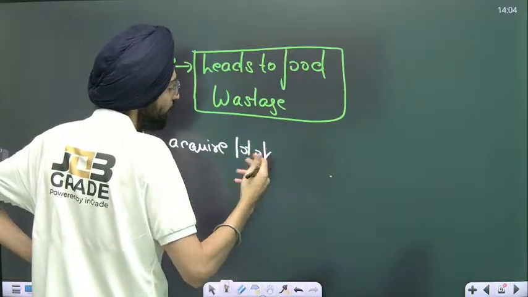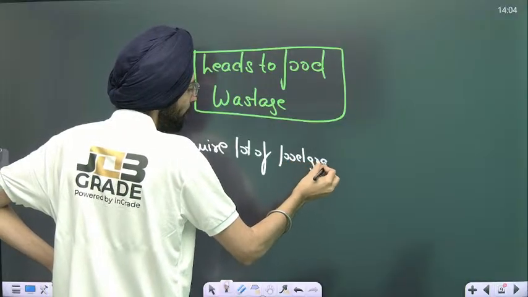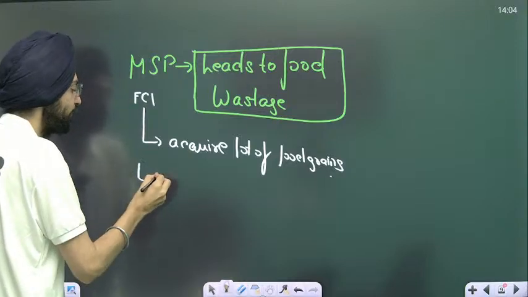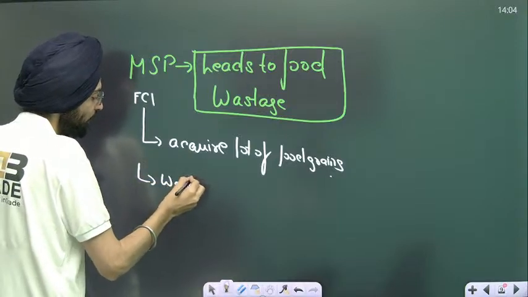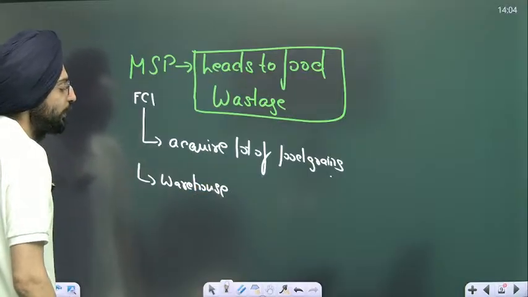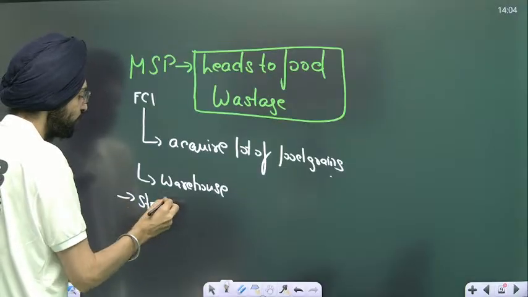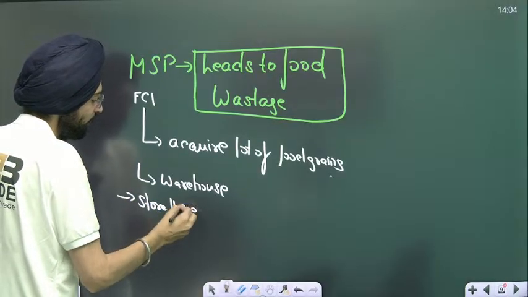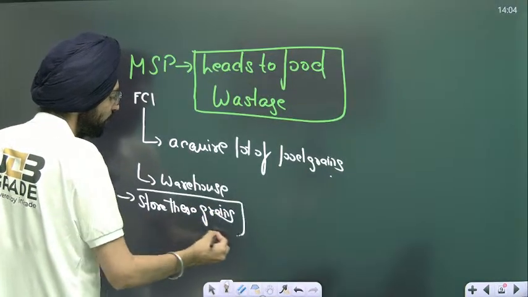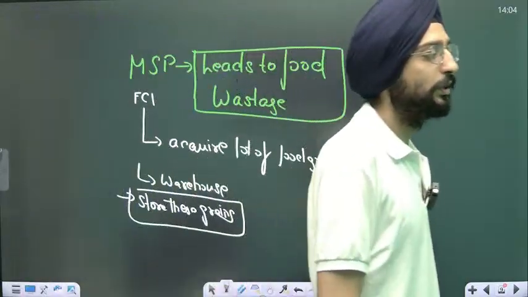a lot of food grains, but they don't have enough space or warehouse capacity to store these grains.